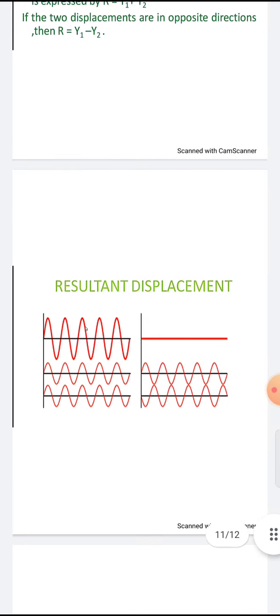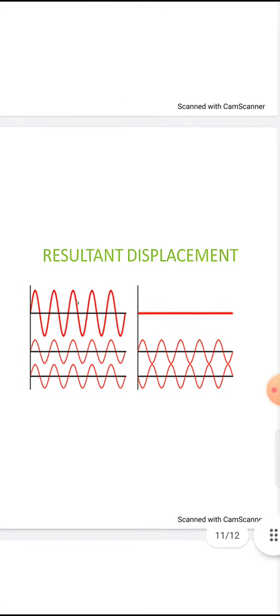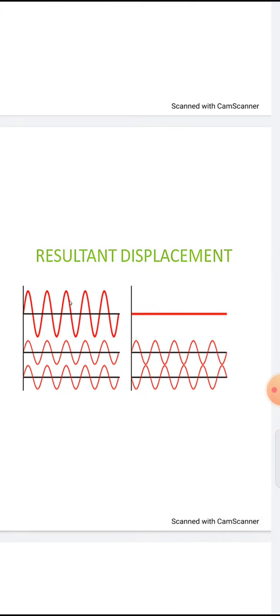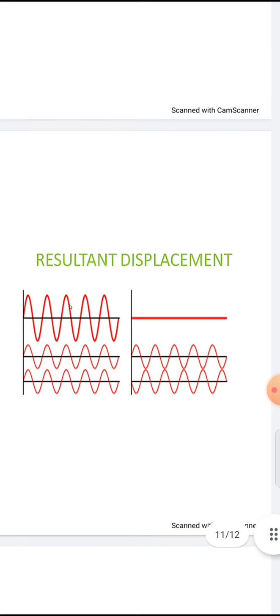If you observe this picture, you can understand very easily. In the first picture, the waves are traveling as crest and trough, and in the second picture, the resultant is along the axis.